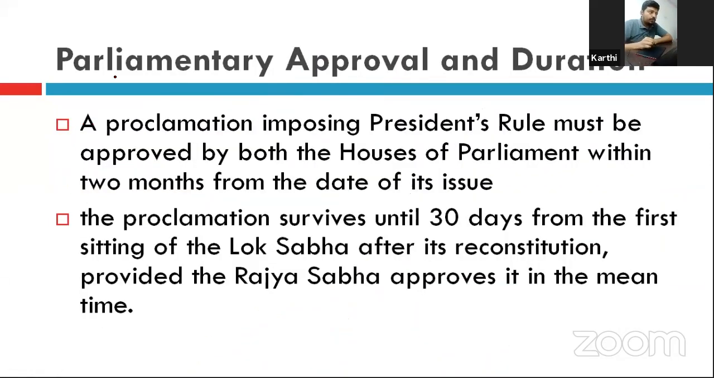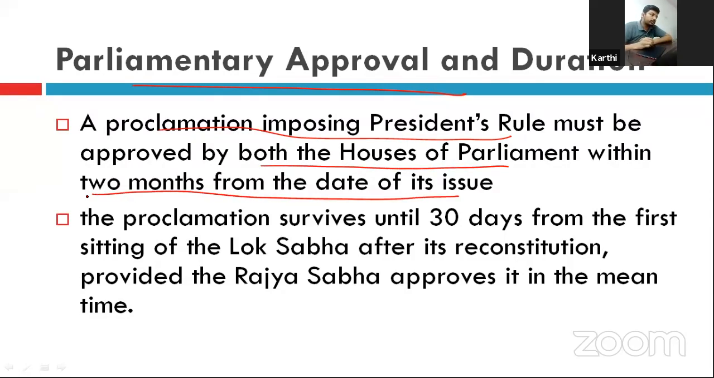Now the parliamentary approval and disapproval. For the state emergency, a proclamation imposing president rule must be approved by both the houses of the parliament within 2 months from the date of issue. See, here it was not modified using the 44th Amendment Act. In the national emergency also it was initially 2 months, but after the 44th Constitutional Amendment Act it was 1 month. But for the state emergency, they didn't change anything. It is only 2 months.